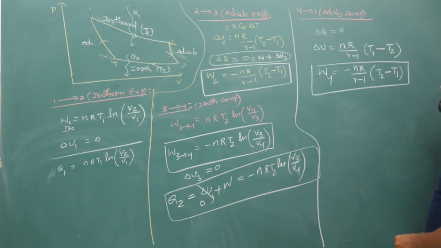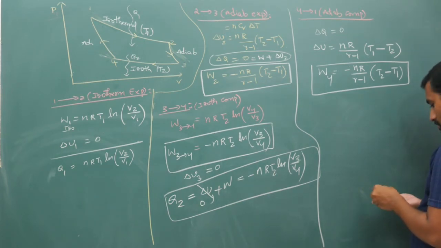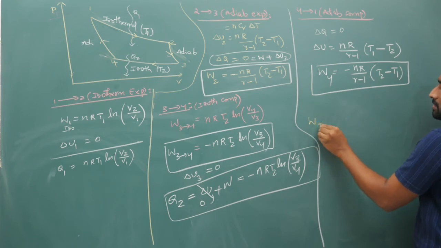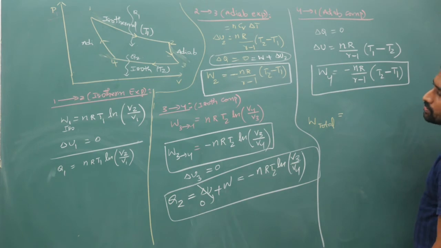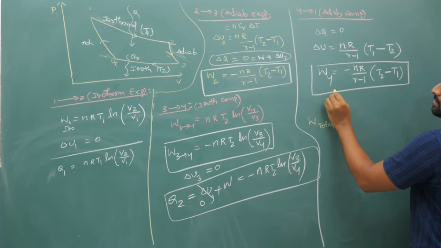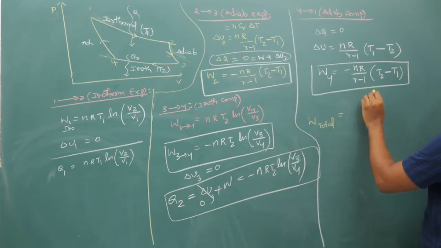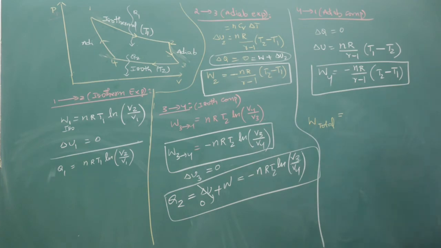Now your total work done, W total, is W1 plus W2 plus W3 plus W4. Now if you are adding this W2 and W4, just hold on, let me check whether I am doing it correctly. For 2 to 3 it is T2 minus T1, minus sign is there.